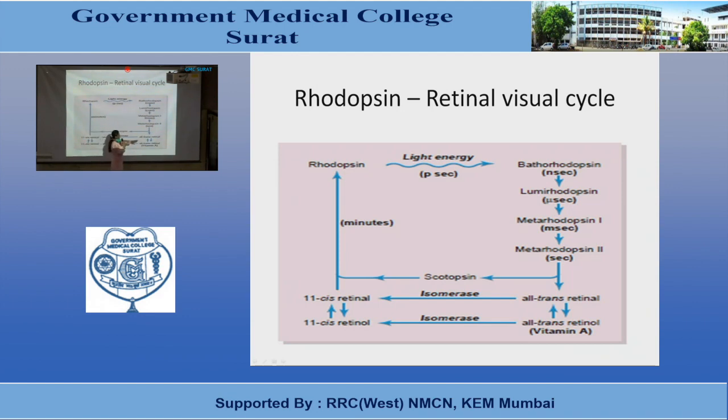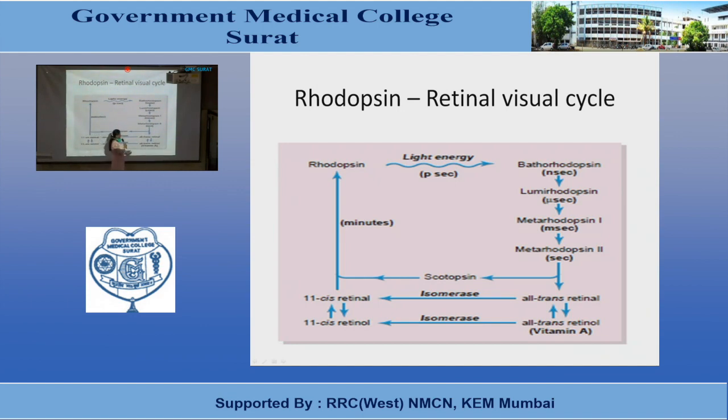Alcohol dehydrogenase reduces all-trans retinal to all-trans retinol, which is one form of vitamin A.